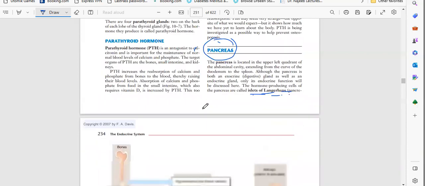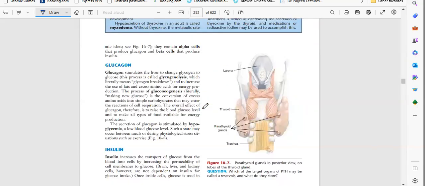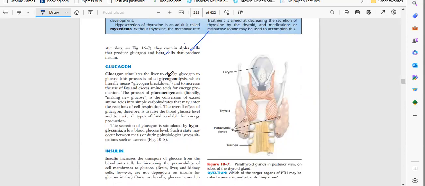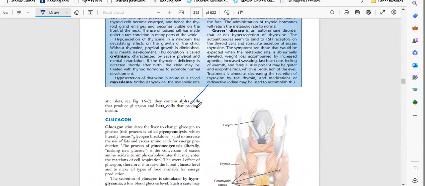So what are the hormones? The islets of Langerhans have three types of cells: alpha, beta, and delta. Here delta is not given, so we will only talk about alpha and beta. Alpha cells produce glucagon, and beta cells produce insulin.